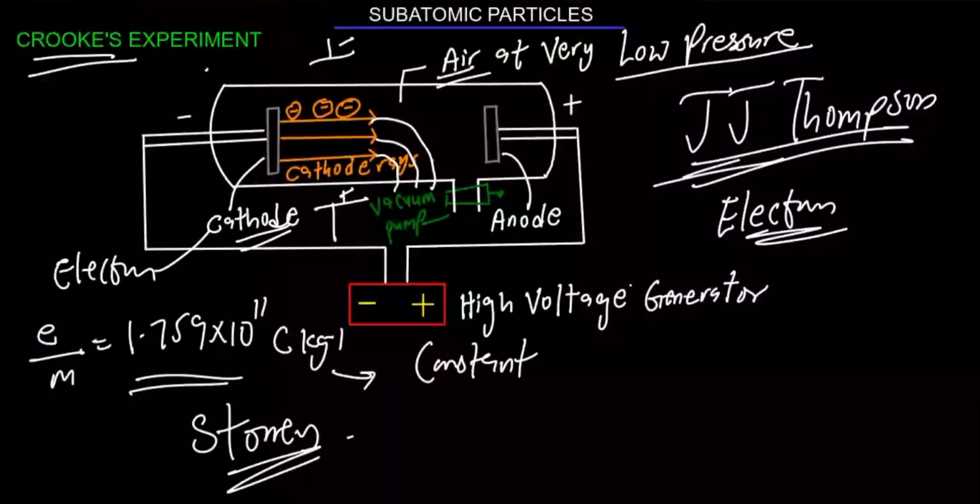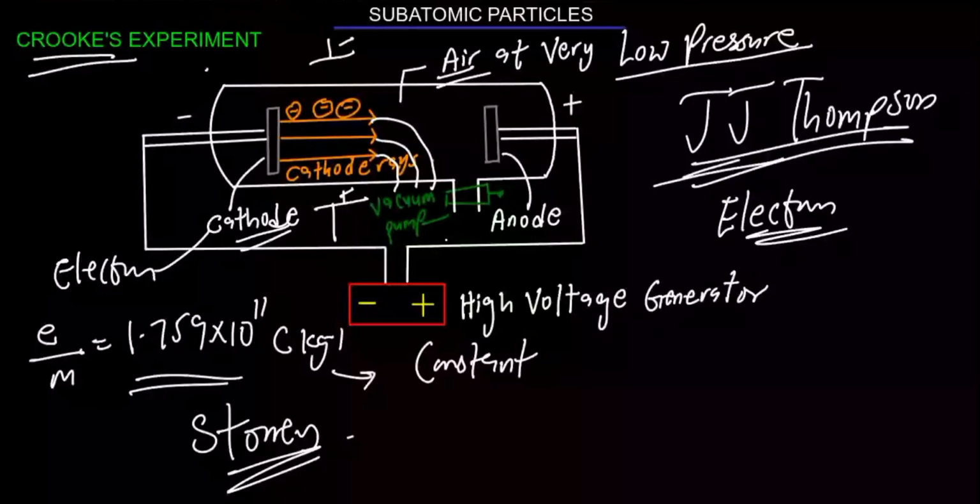But before we leave this chapter, let us look at the properties of cathode rays and what we can deduce from them. Firstly, the first property is that cathode rays deflect towards the positive plate in an electric field. What can you deduce from that statement? You can deduce that cathode rays are negatively charged. They deflect towards the positive plate, therefore they are negatively charged. That's the first one.